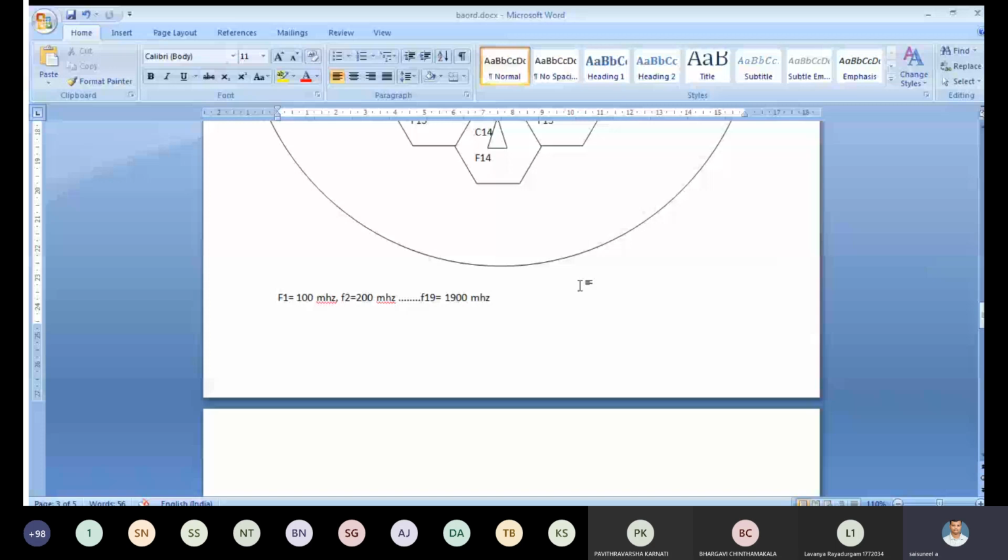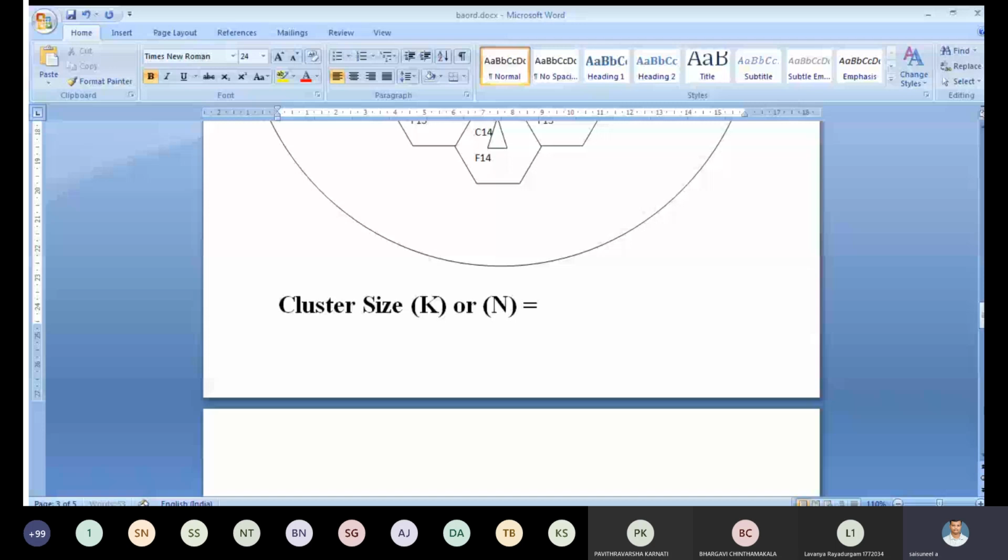We define the cluster size as either K or capital N, which is equal to i square plus ij plus j square.